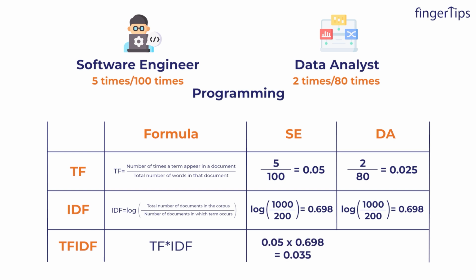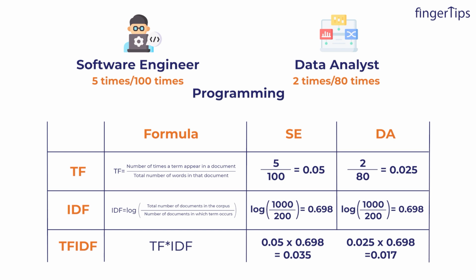So it is equal to 0.05 multiplied by 0.698, and it will result in 0.035, right? And if we calculate this for data analyst, then it is equal to 0.025 multiplied by 0.698, and the result for this is 0.017, right? So guys, what does it tell us?